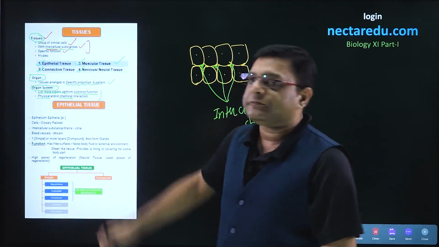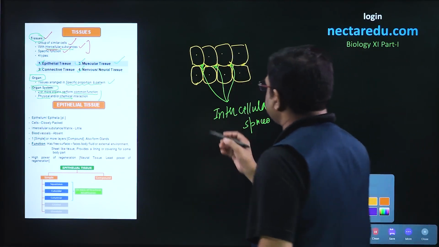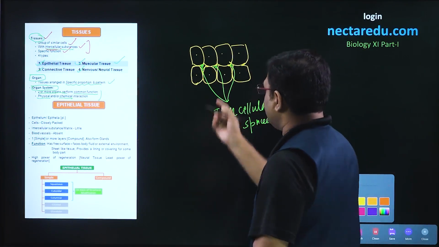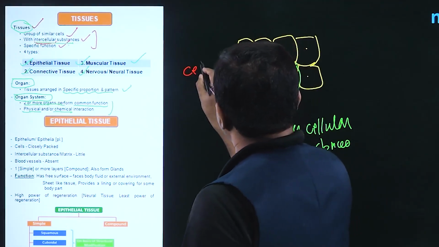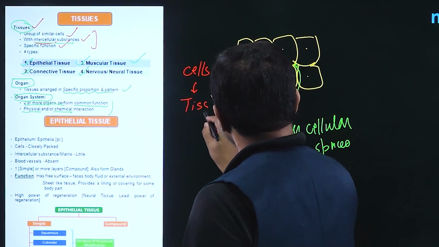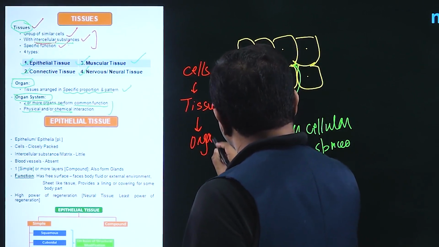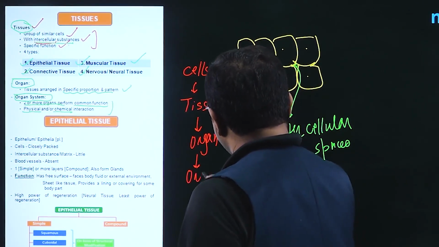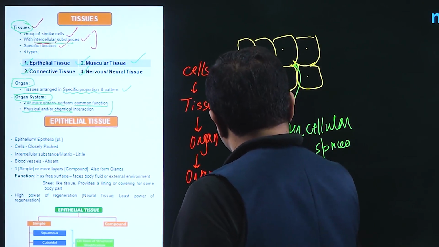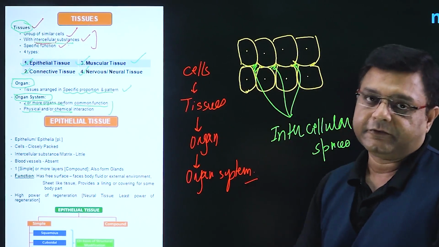In this hierarchy, tissue is the lowest, formed by a group of cells. So cells formed tissues, tissues formed organs, and organs formed organ systems. This is the hierarchy present in living systems.